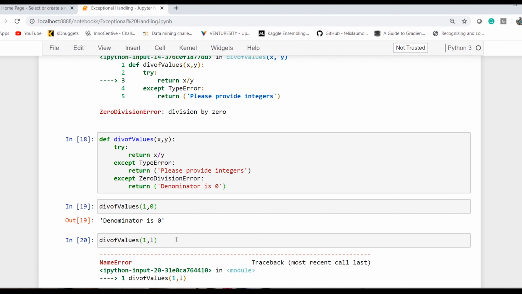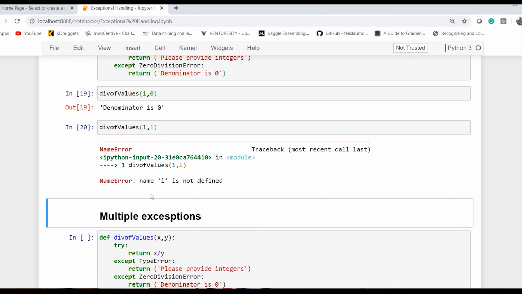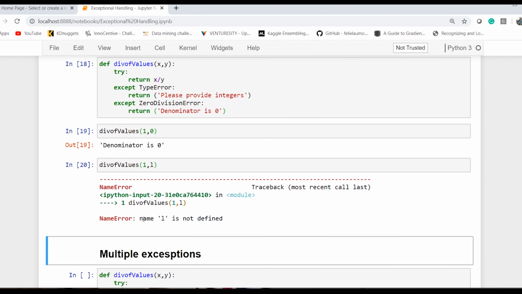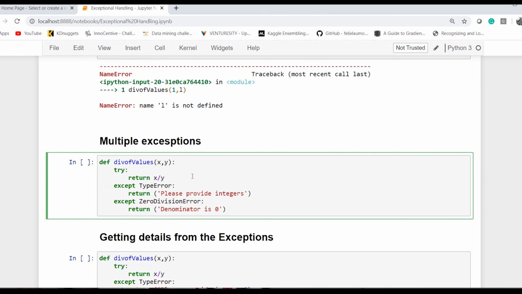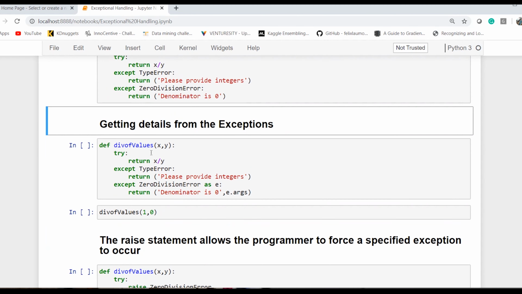Similarly, if I do this name error, now I have to handle this kind of error which says name error. So as you have seen, this kind of experiment can be done. Many exceptions can be taken in one try except block, and so on. We can keep on increasing the exceptions. Now we explored the multiple exceptions, so we are good with that.